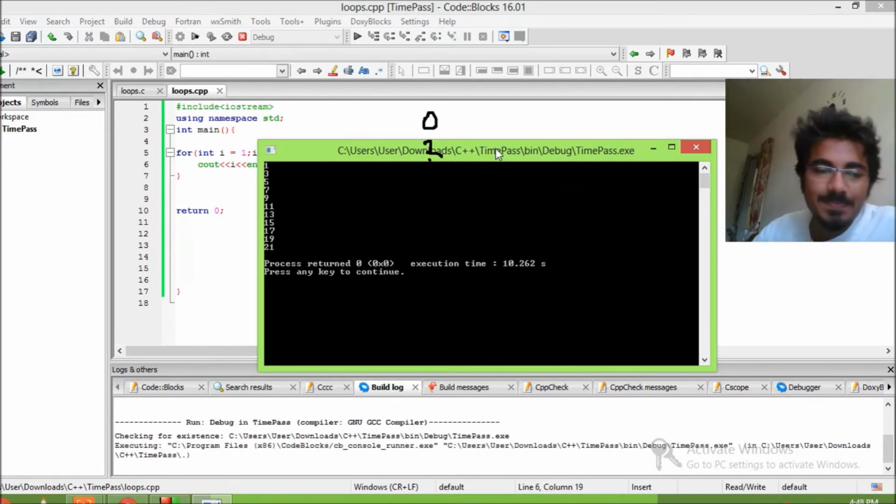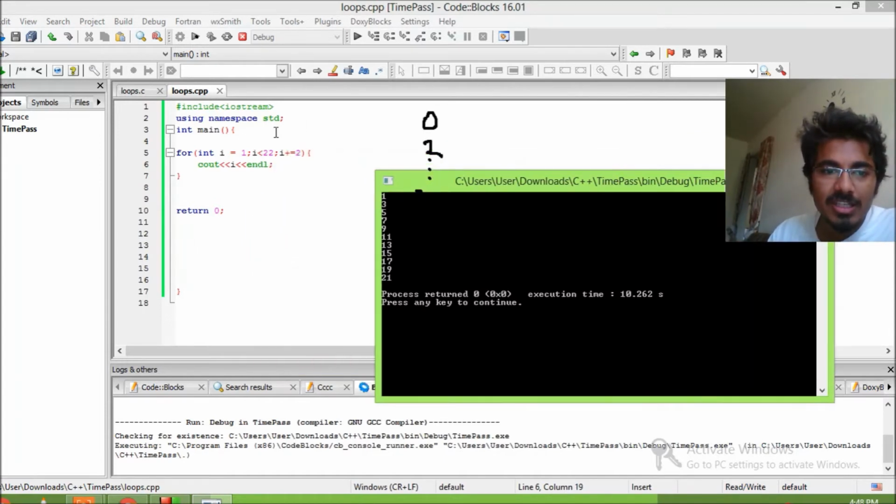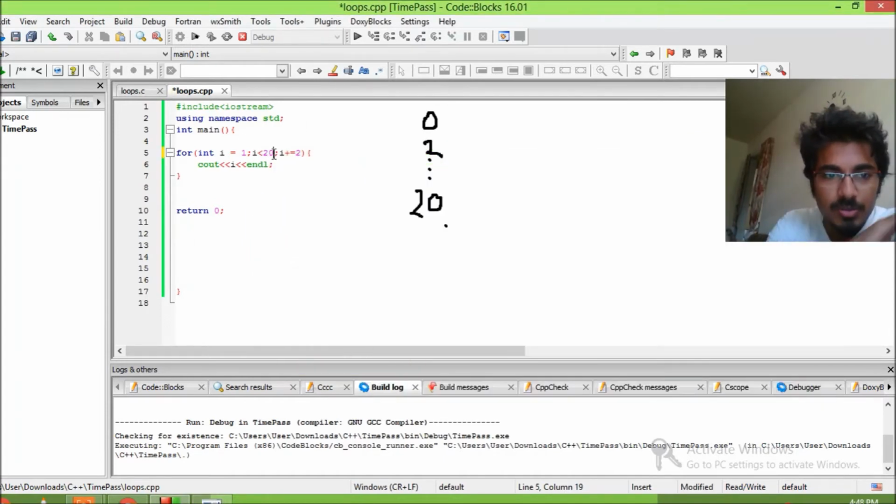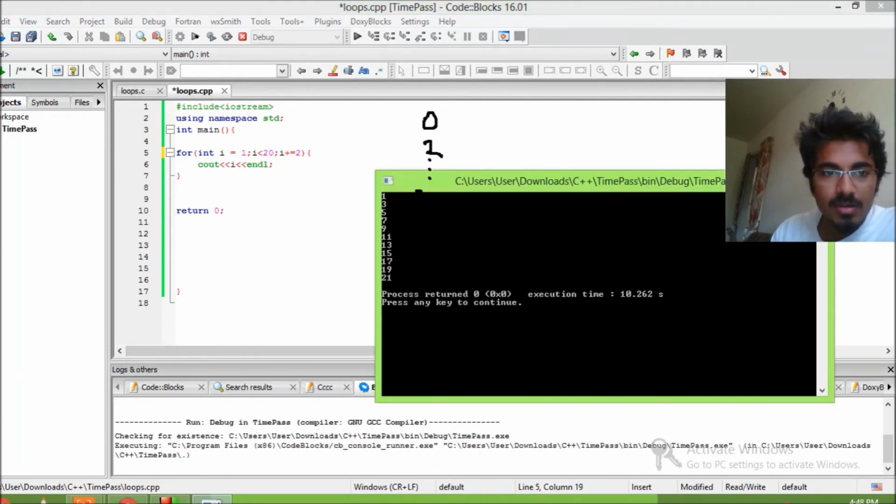And there you go. It's 1 3 5 7 9 11 13 15 17 19 21. Isn't that cool? Well, if you had to be between 1 to 20, you could have just changed the condition. Could have just put 20, and then it would have taken off this 21, and printed till 19.